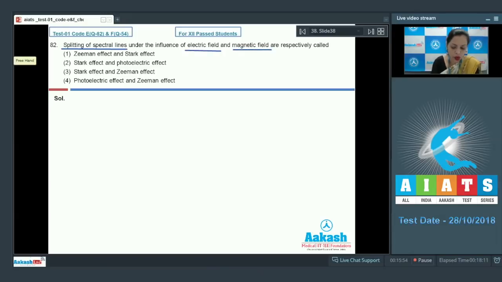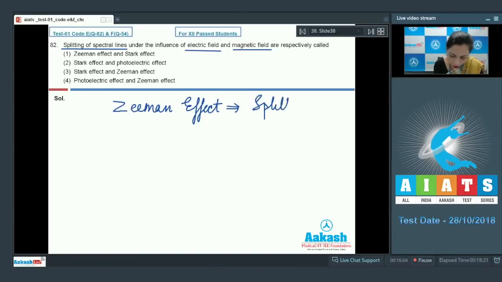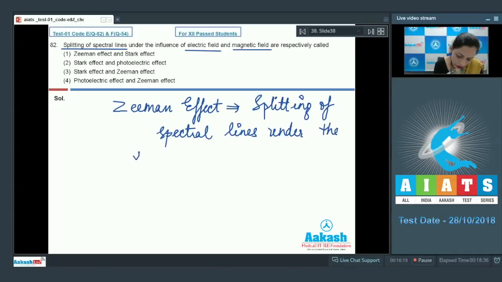If we talk about the Zeeman effect, that is the splitting of spectral lines under the influence of magnetic field.